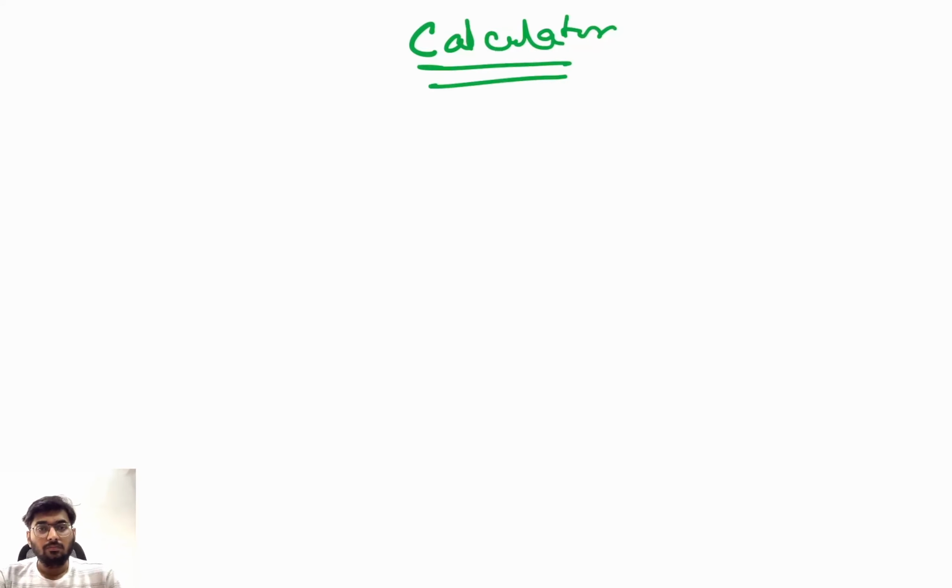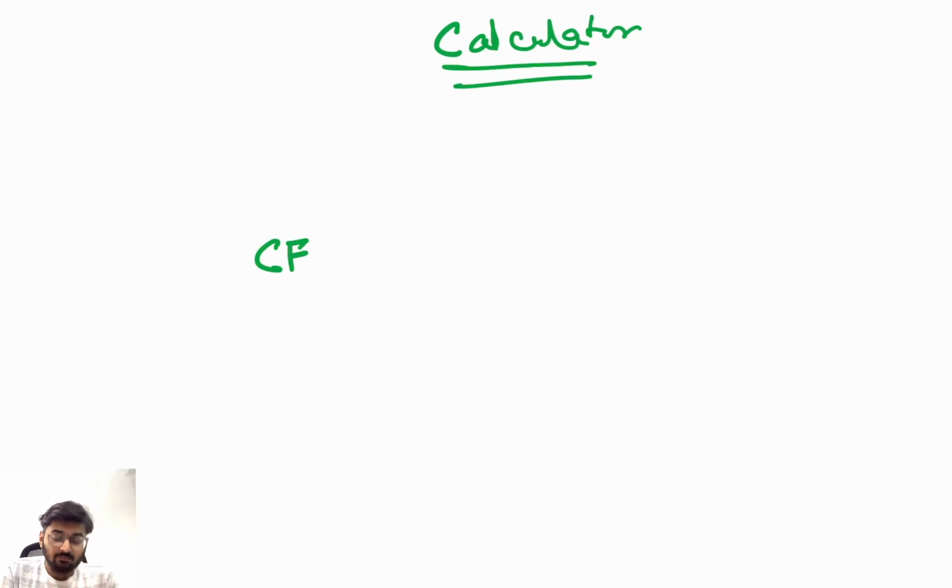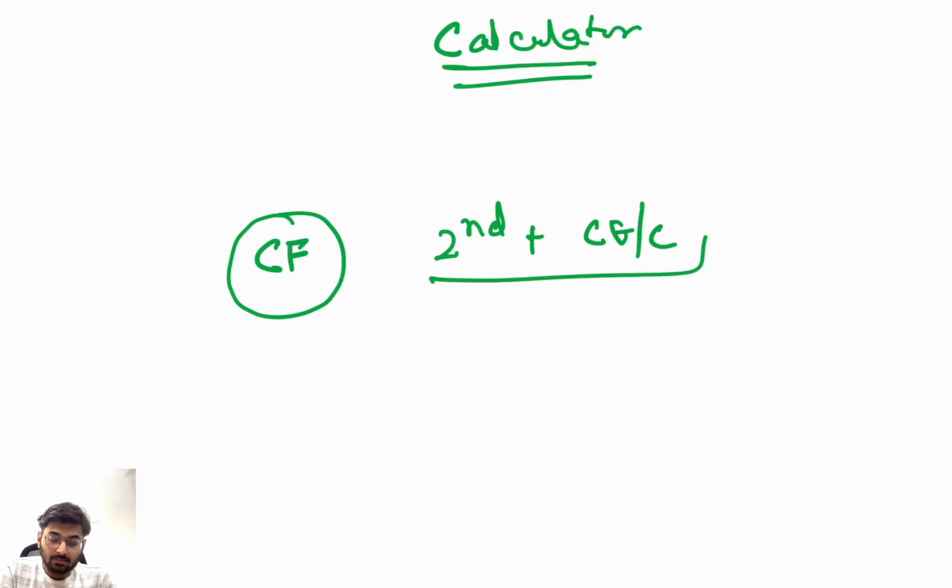Okay, so now take your calculator in your hand and I will tell you the steps one by one. Clear? First of all, press the CF button. Now, after pressing the CF button, press second plus CE|C. The purpose is to clear all the previous work.